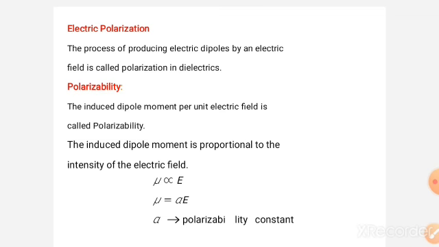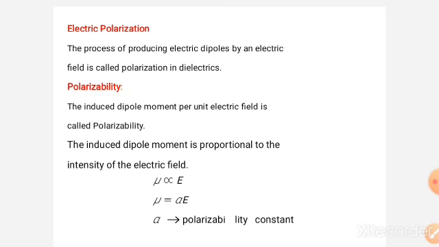Polarizability is the induced dipole moment per unit electric field. Polarizability, the ability to polarize, is nothing but polarizability. When more electric field is applied, more dipoles are separated, more charges are separated.